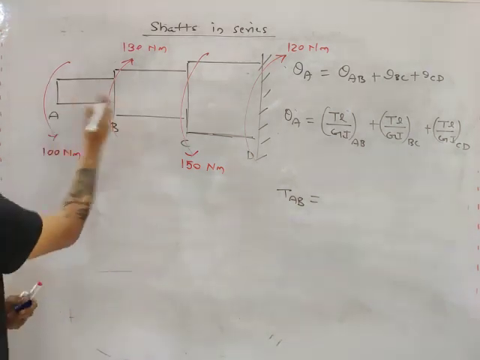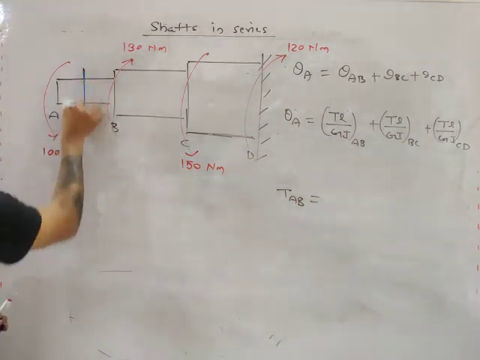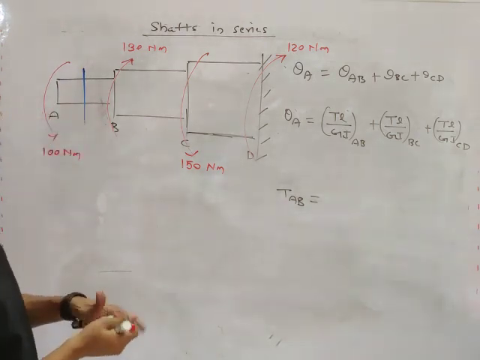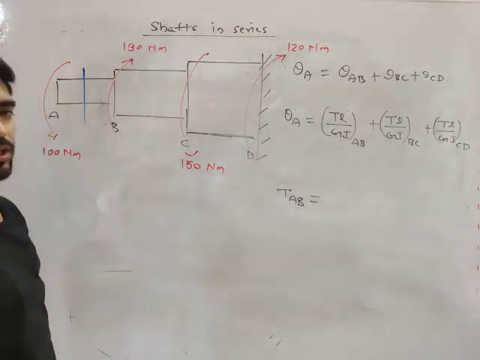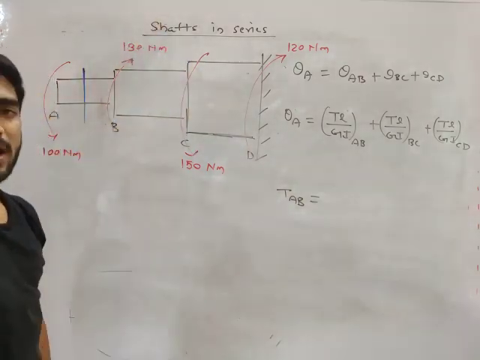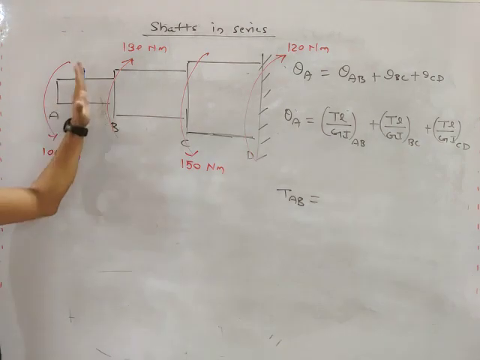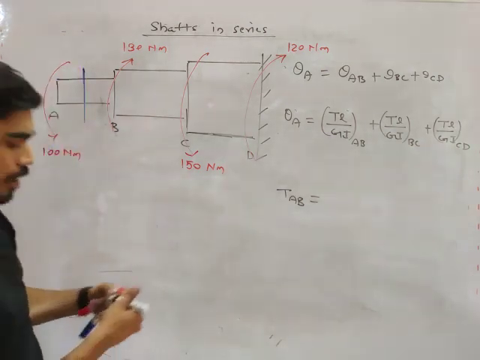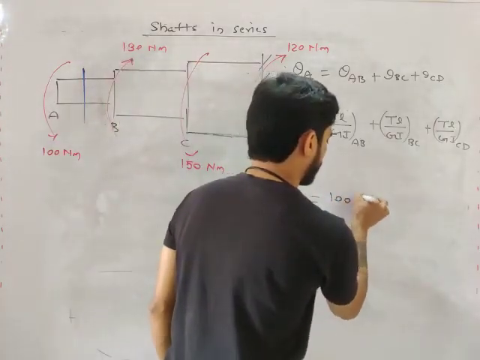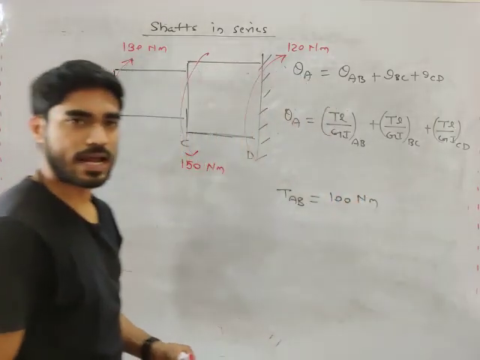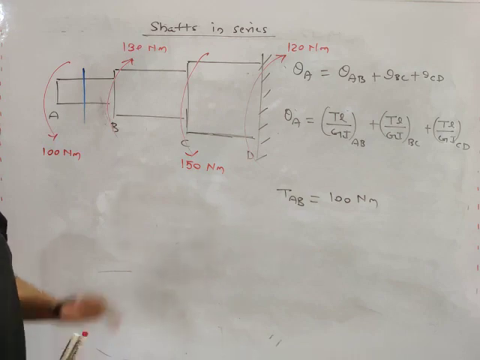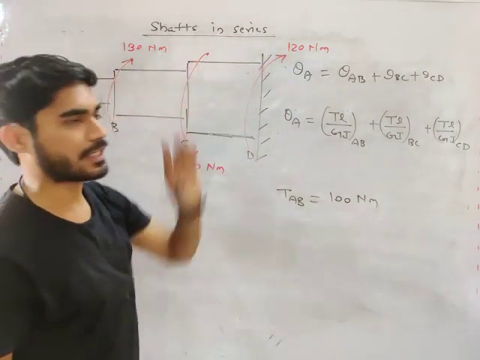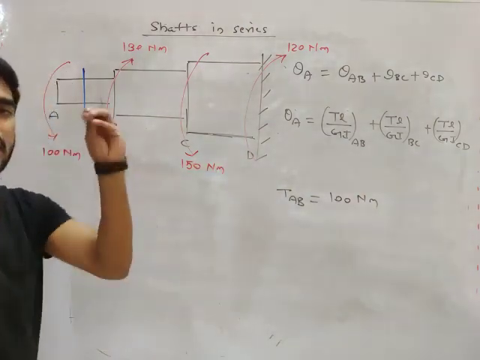In order to calculate internal torque in AB, I will consider a plane between A and B and calculate the total torque either from left or from right. What will be the total torque from left? There is only one torque on the left of this plane: 100 Newton meter. Now from the right, it will be 130 plus 120, 250, minus 150, which is 100.